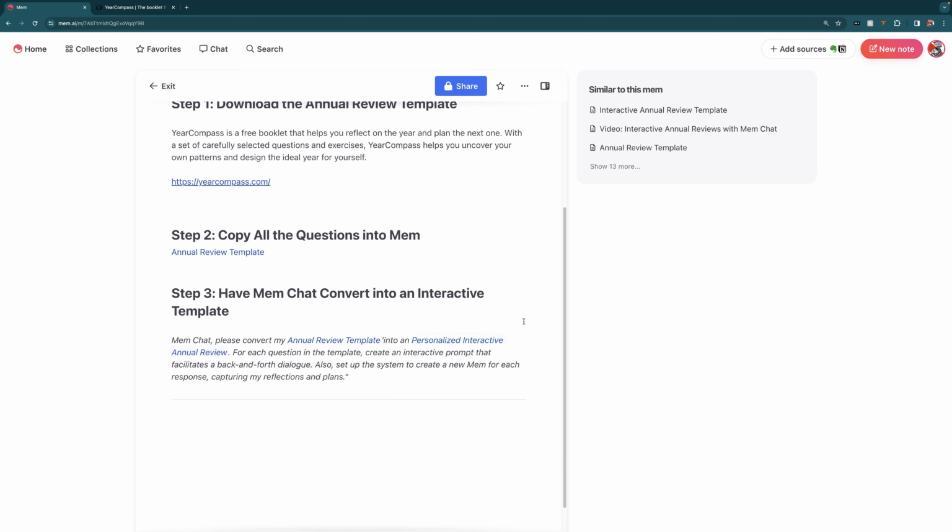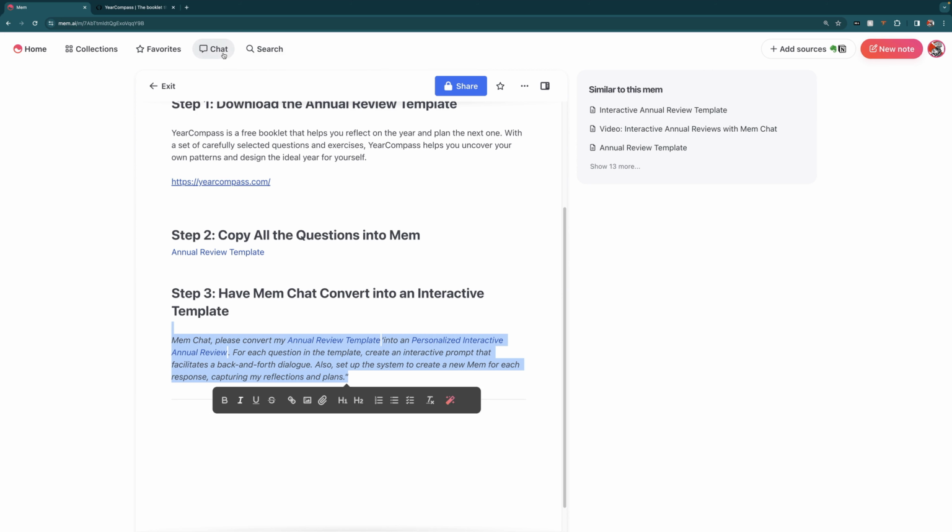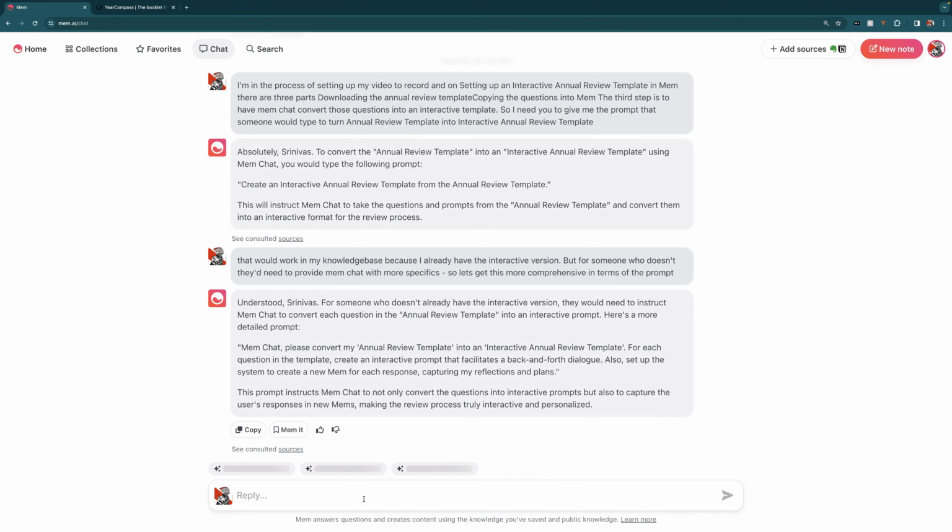That way, you'll have the note that you're going to copy whatever MemChat gives you into. So what we're going to do here is take this right here. This is going to be our prompt that we type into MemChat. And then we're going to copy this into MemChat.